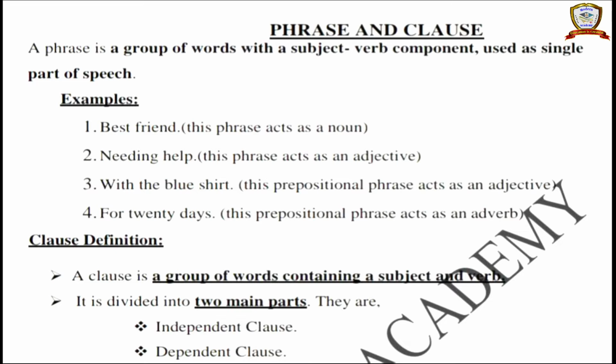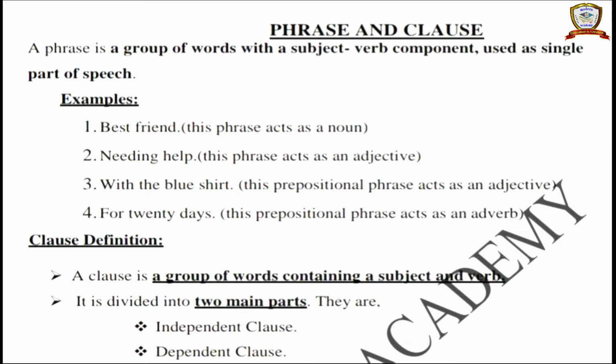Subject and verb is also there in the phrase, but it doesn't give a complete meaning. See the example, best friend. Best friend does not give a complete meaning. Best friend, that's all. Who is my best friend? If we say Geeta is my best friend, that gives a complete meaning, isn't it? But here, given only best friend, that is called a phrase.